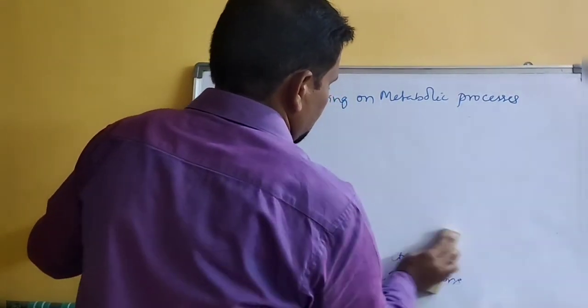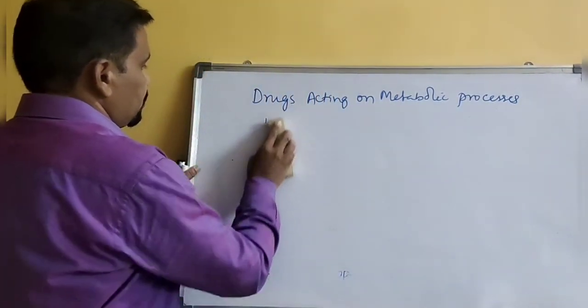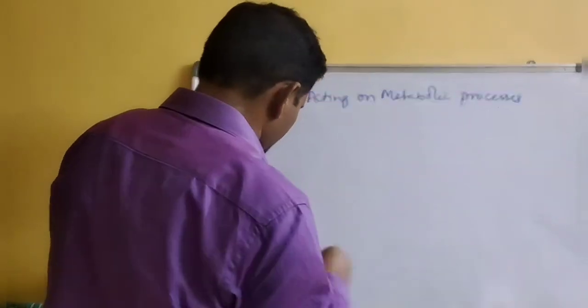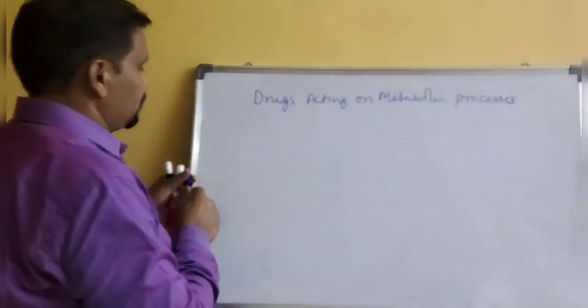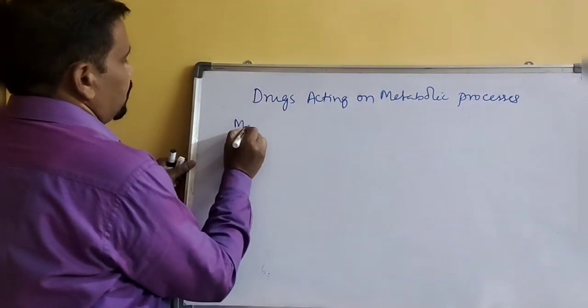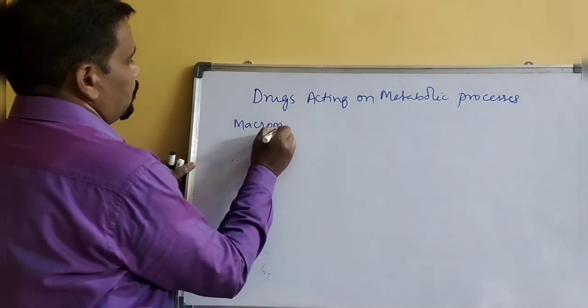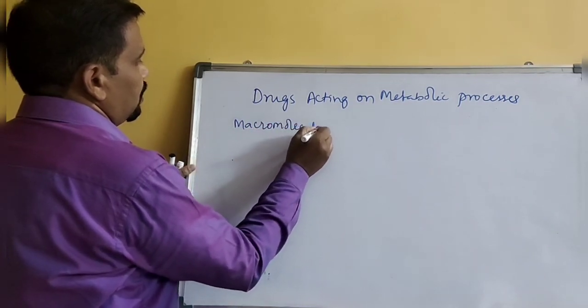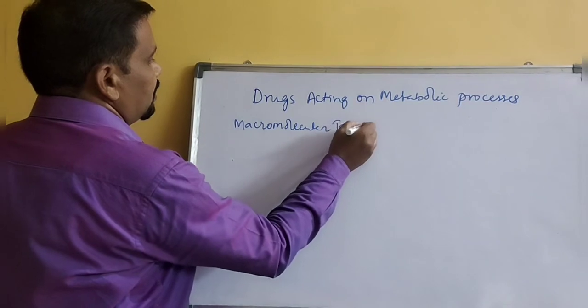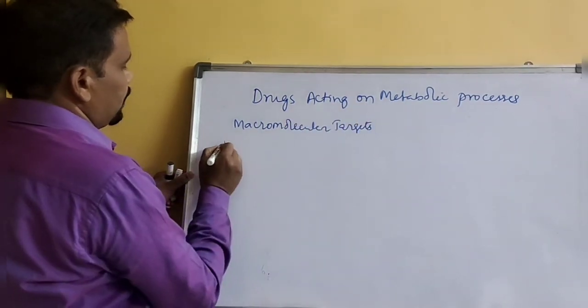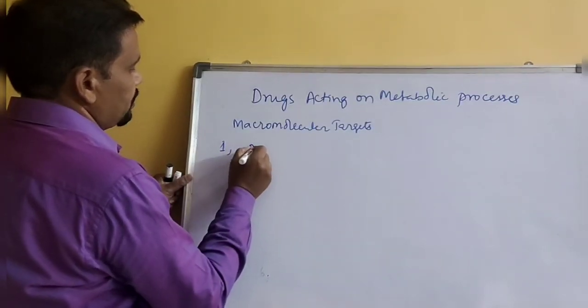Next, the target molecules or macromolecular targets. First you learned about macromolecular targets. I explained to you about proteins.